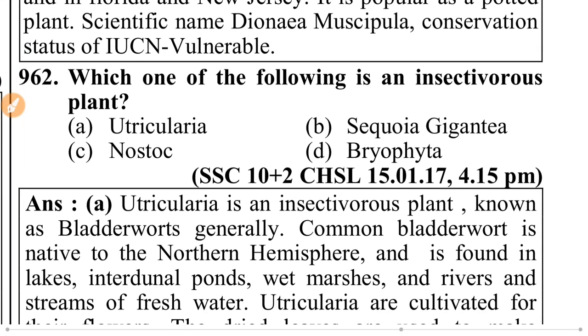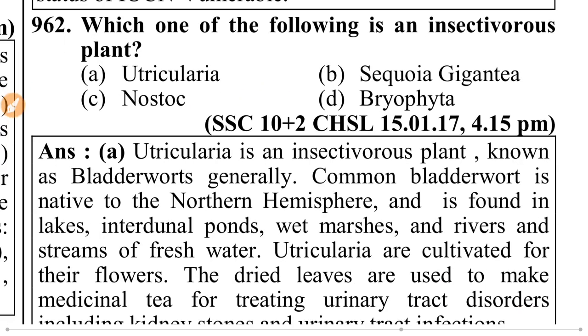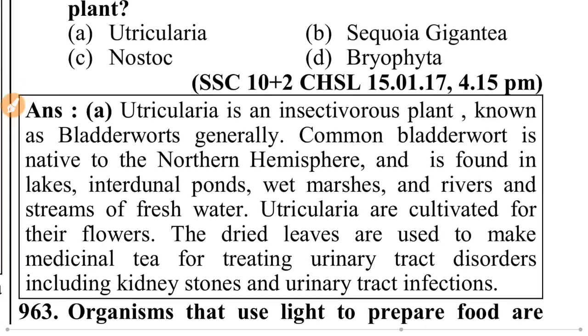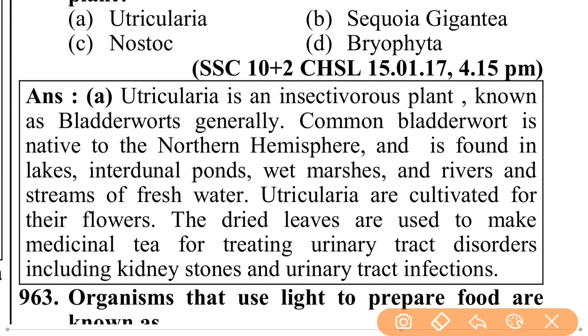Which of the following is an insectivorous plant? That is Utricularia. Utricularia is an insectivorous plant known as bladderwort. Generally, common bladderwort